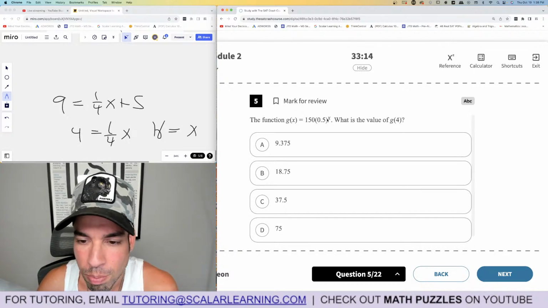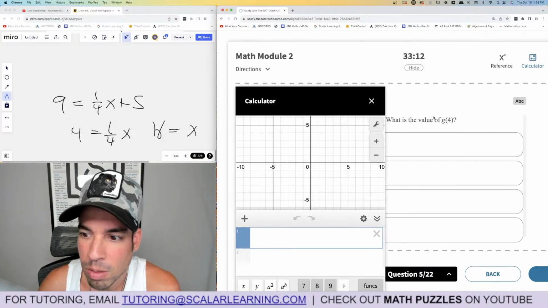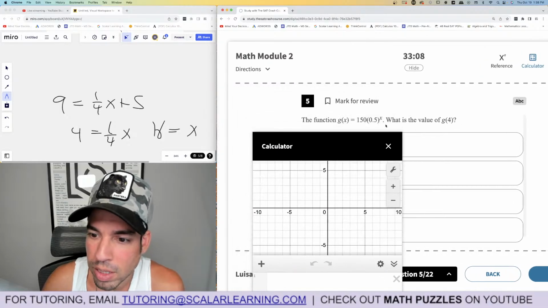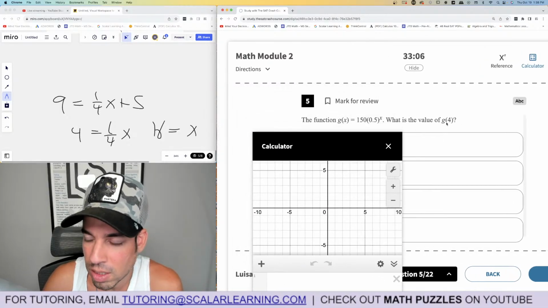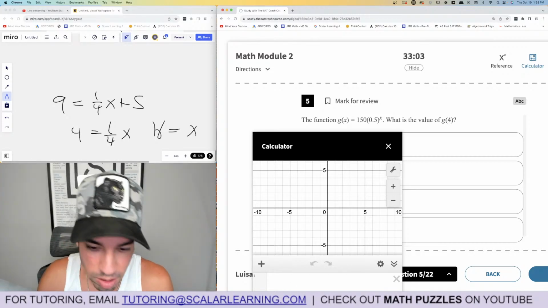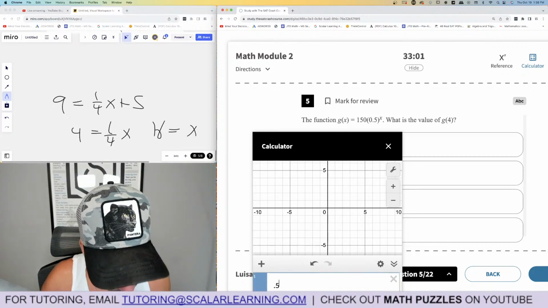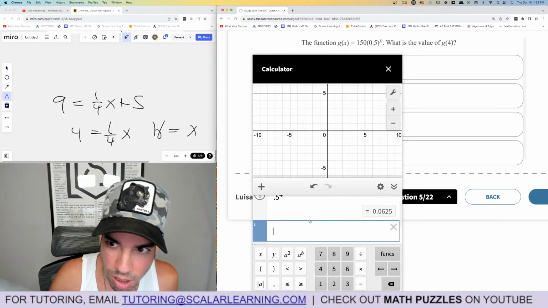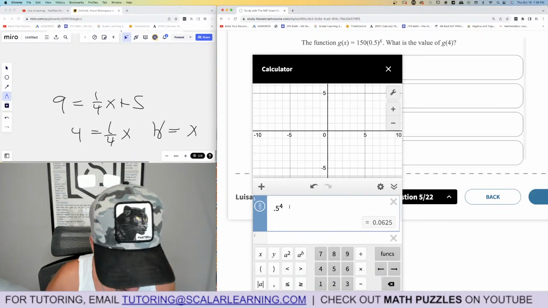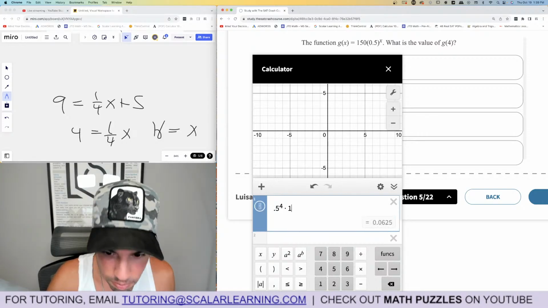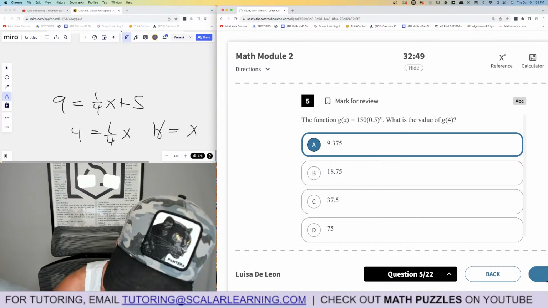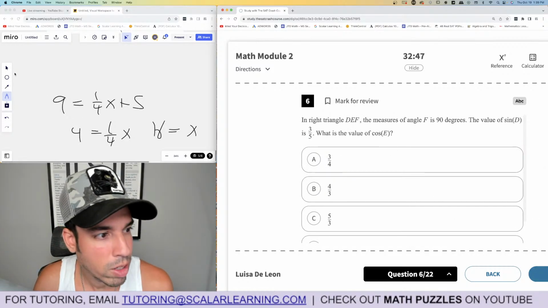The function, blah, blah, blah, what's the value of g of 4? Plug and chug. So let's use a calculator. So this becomes 0.5 to the 4. When it says g of 4, that means 4 replaces the x. So it's 0.5 to the 4th power, and then it's that value times 150. And there it is, 9.375. Boom. Next.